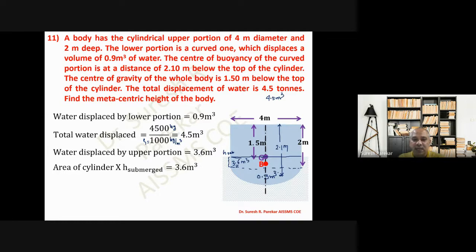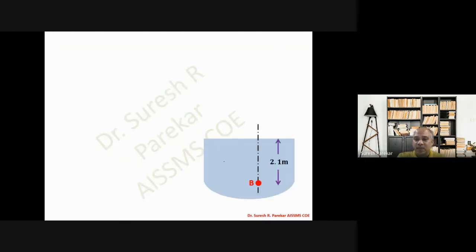Now, area of cylinder into H submerged. We know that the volume displaced is equal to the volume which is submerged, and therefore area of cylinder into H submerged equals 3.6 meter cube, which gives us H submerged as 0.287 meter. So now that we know this value, we will plot it.